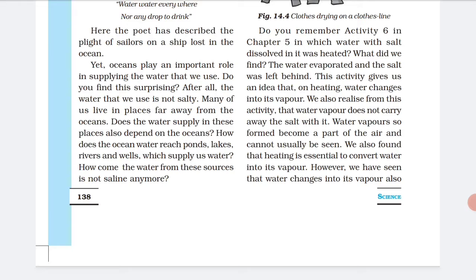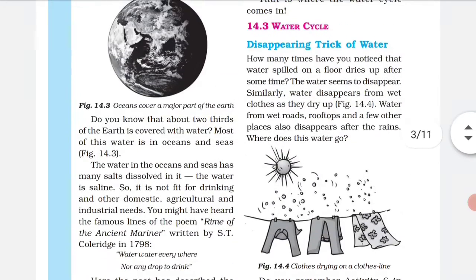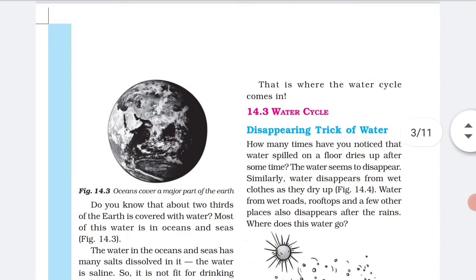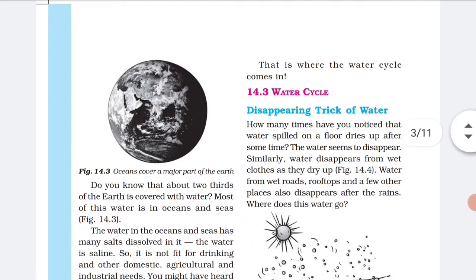Then also, how are we dependent on the ocean for water? How do the rivers and wells get water? How come the water from these sources is not saline? They are not salty. Here is where the water cycle comes in.